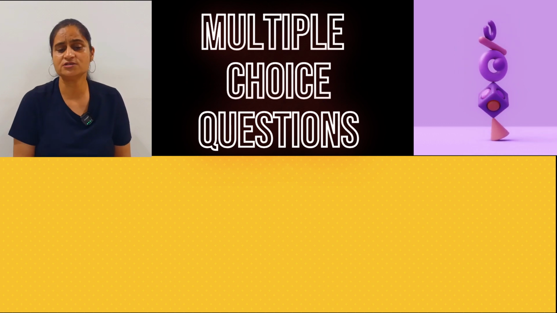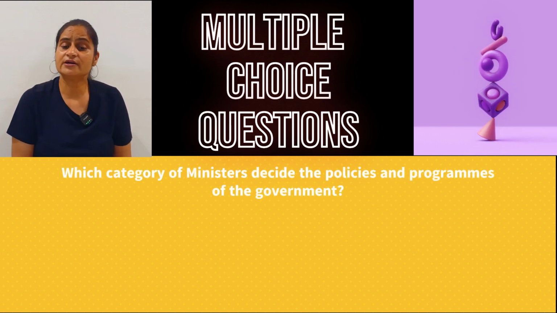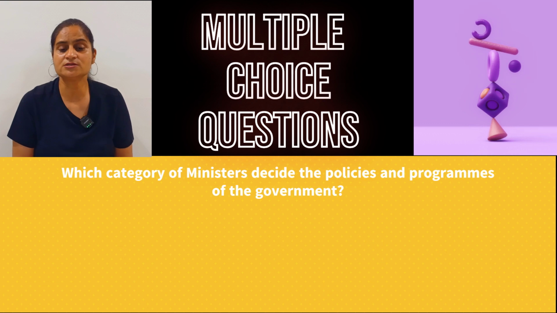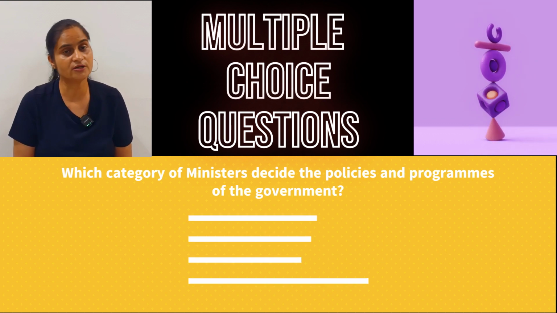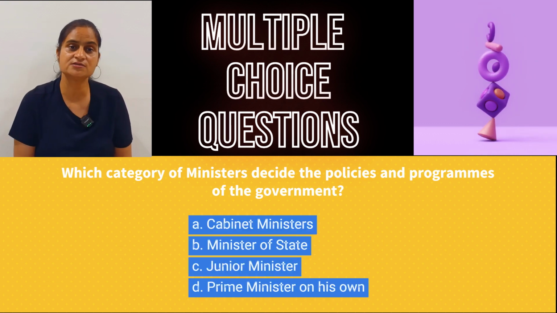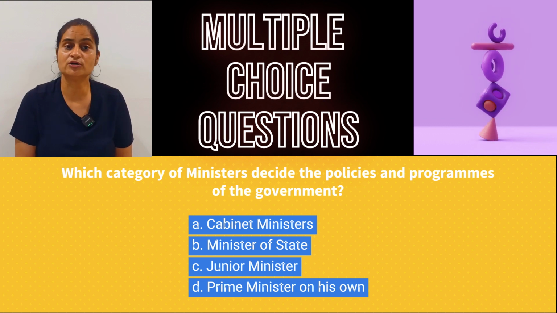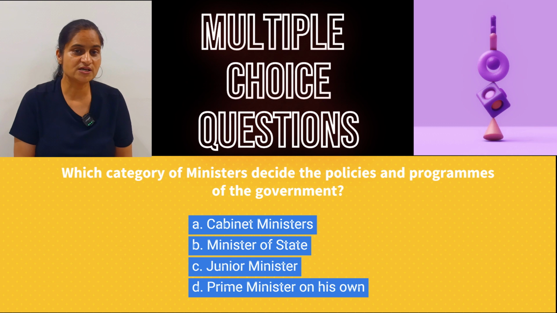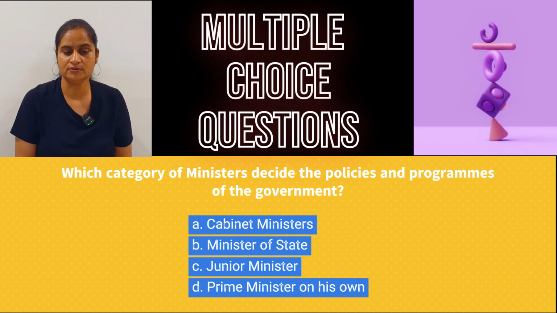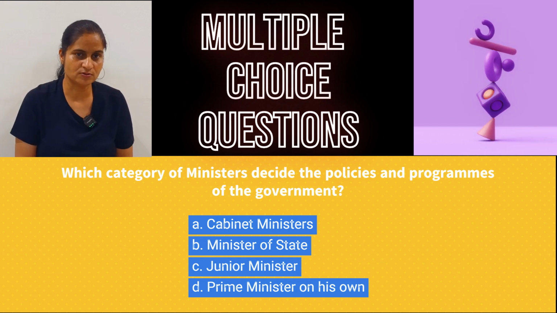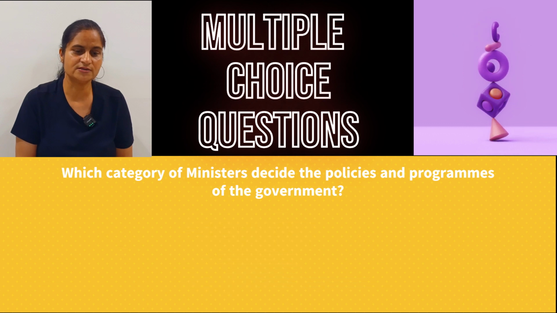Now the next question, seventh one. Which category of ministers decide the policies and programs of the government? You know there are 3 categories of Council of Ministers: Cabinet Ministers, Ministers of State and Deputy Ministers. So who decides the policies and programs of the government? Is this Prime Minister on his own? No. What is the right answer here?